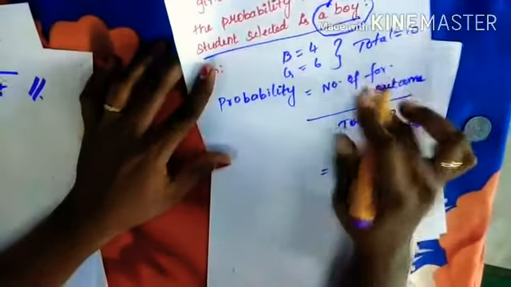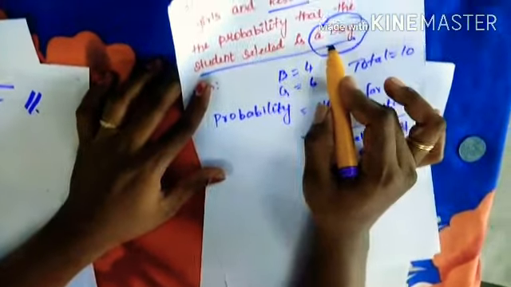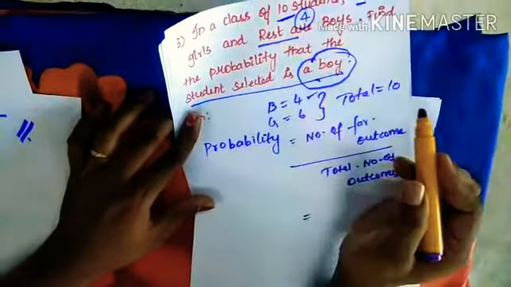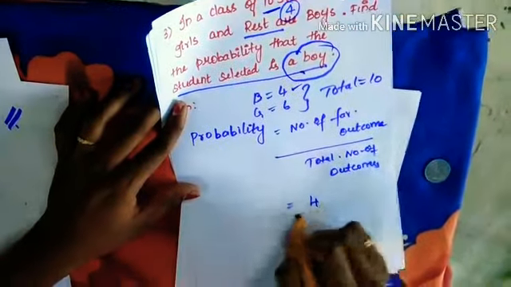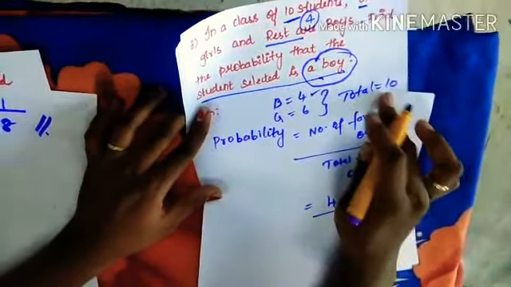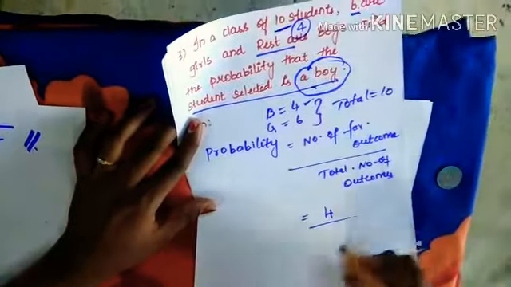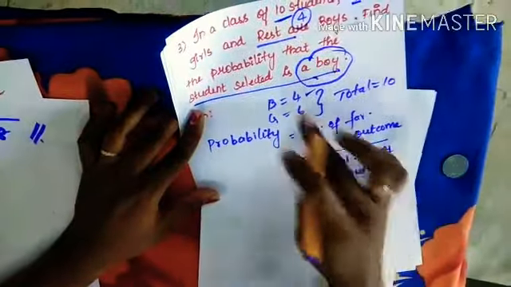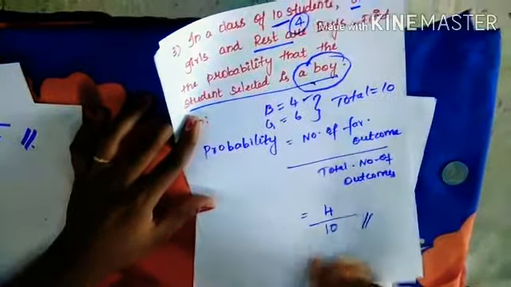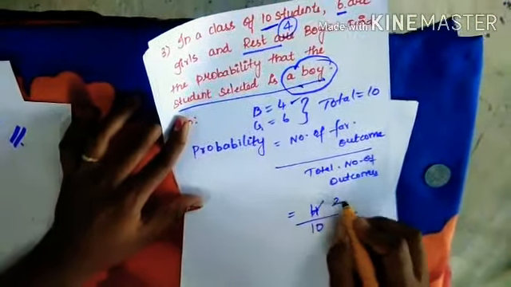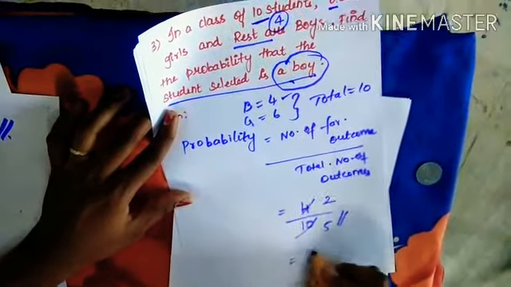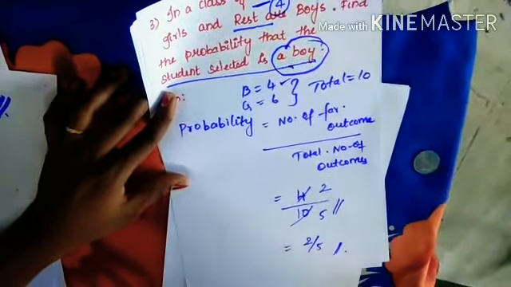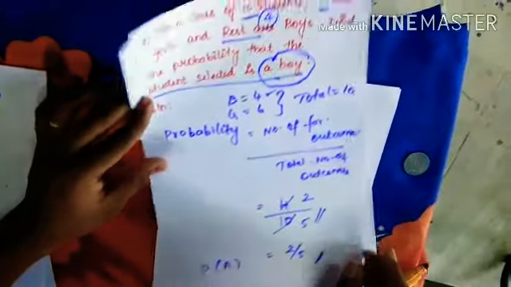What is your favorable outcome here? The chance of selection should be a boy. How many boys are there? 4 boys. Total number of outcomes is 10, boys plus girls. So 4 by 10. You can simplify this, right? 2 2s are 4, 5 2s are 10. So 2 by 5. This is sum A, probability of A.